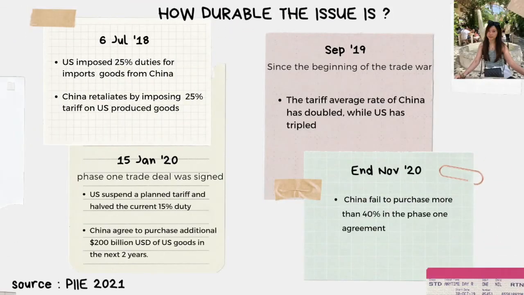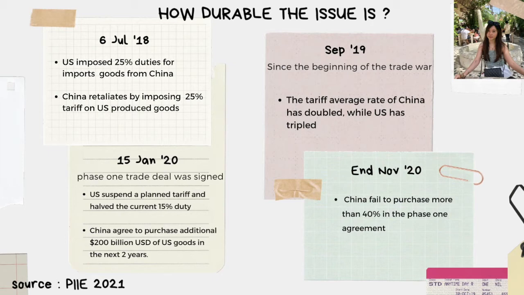So, how long will this issue last? If we look back on the timeline, the trade war happened on 6th of July 2018, where the US imposed 25% duties on China's import goods, and China retaliated by imposing the same percentage on US-produced goods. The tariff war kept rising over time, until in September 2019 the tariff average of China had doubled, while the US had tripled.